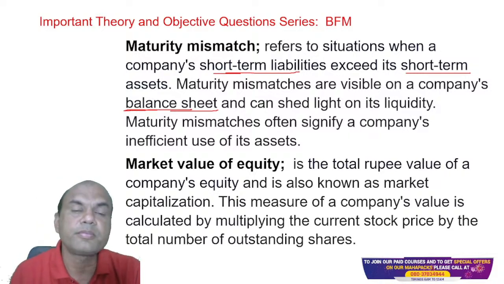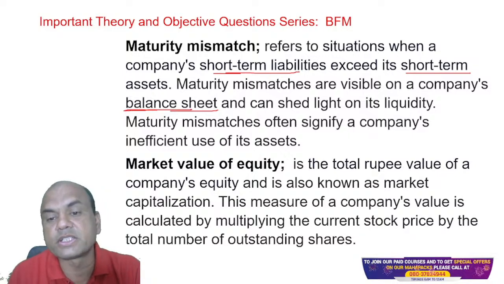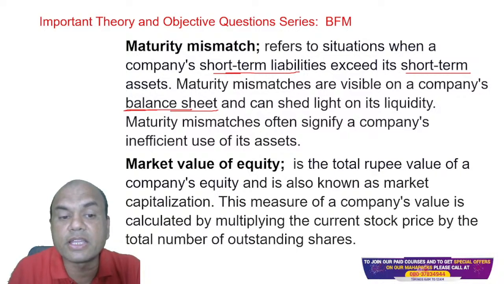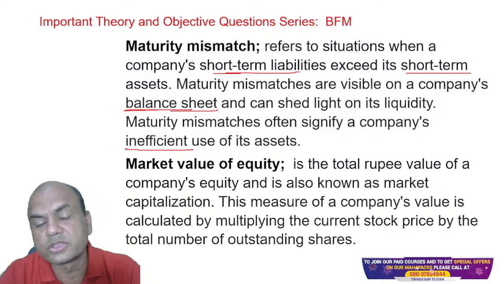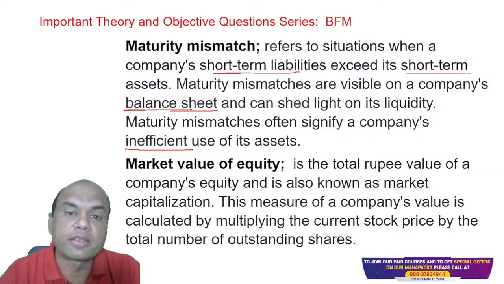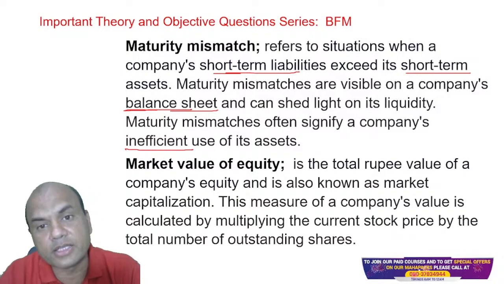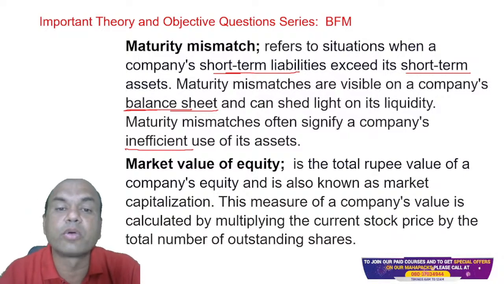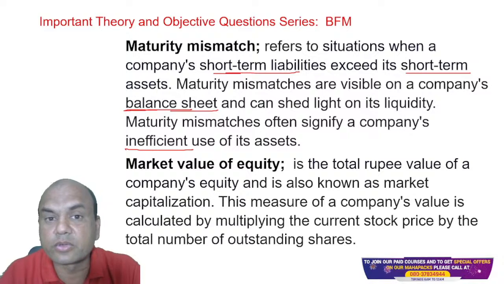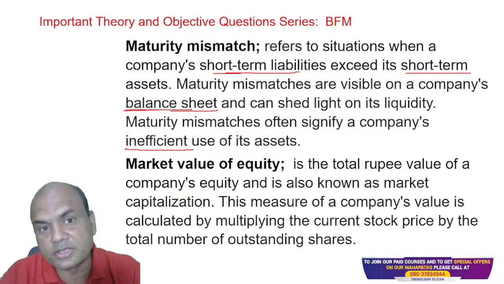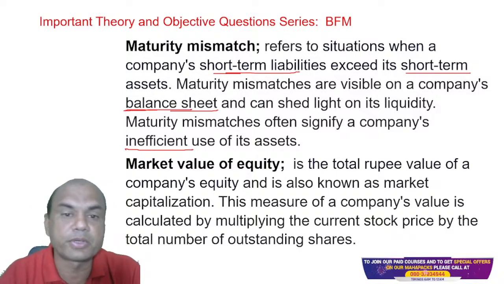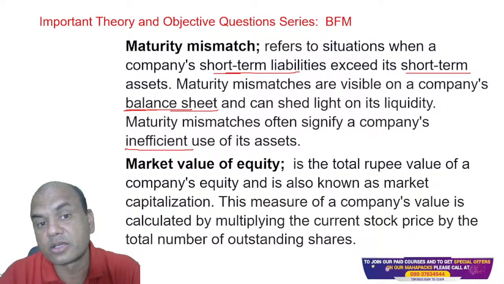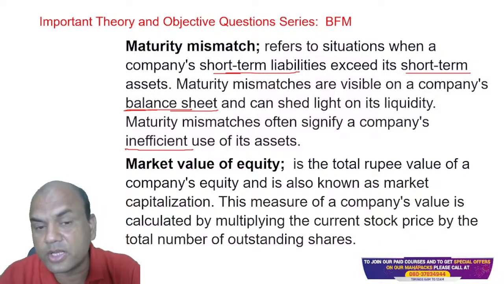Maturity mismatches often signify a company's inefficient use of its assets, isn't it? Company's inefficient use. It means what? If I am having the loans, then I must use them properly. Properly means what? As a bank, I must see to it that they are going to the productive assets, not to the NPA ones, right? Number one. Number two, also the durations of the loans and the deposits need to be matched. Duration, that's what maturity says.